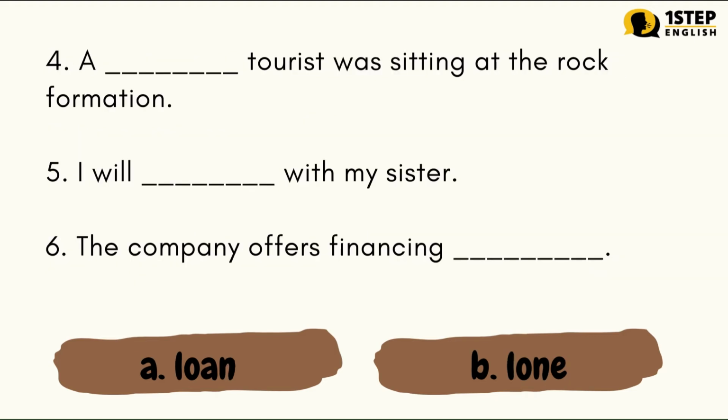Number 4. A blank tourist was sitting at the rock formation. Number 5. I will blank with my sister. Number 6. The company offers financing blank. Letter A. Loan. Letter B. Lone. The correct answers are: Number 4, letter B. A lone tourist was sitting at the rock formation. Number 6, letter A. The company offers financing loan.